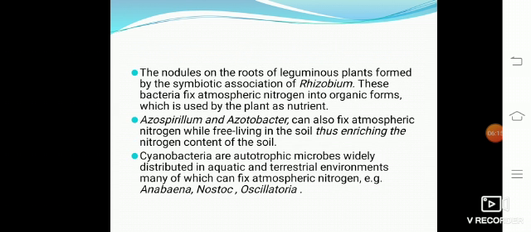There are free living nitrogen fixing bacteria. They live freely in the soil. Azospirillum and Azotobacter enrich the nitrogen content of the soil. Inoculation of soil with these bacteria helps in increasing yield and saving of nitrogen fertilizers.